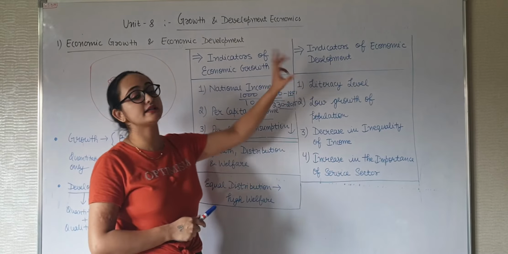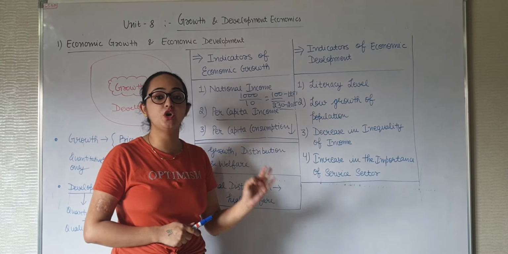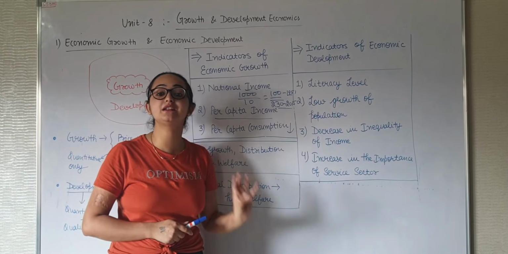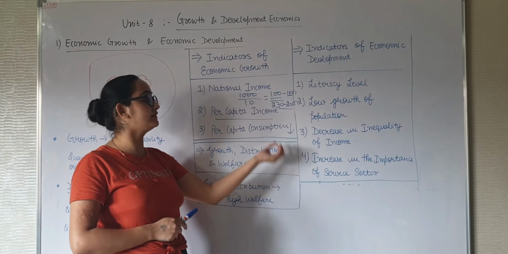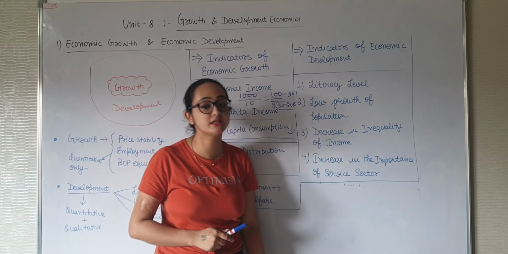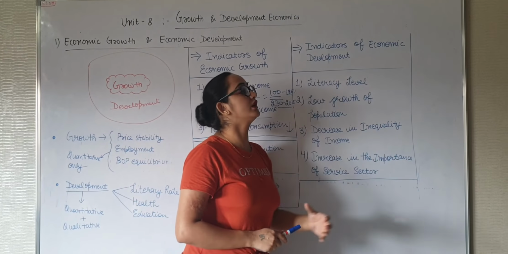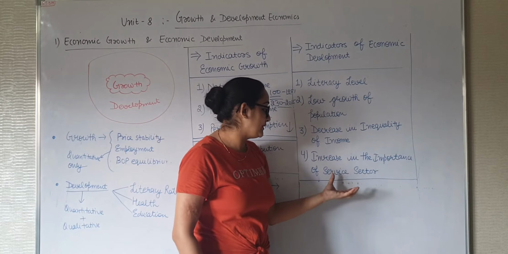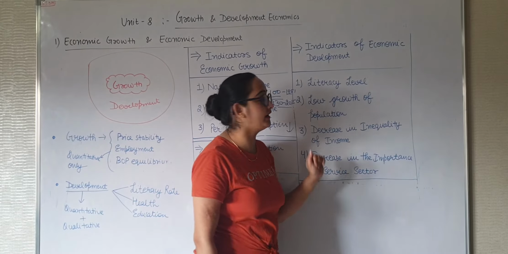Next concept is indicators of economic development. Growth is just a quantitative measurement. We can say national income, per capita consumption. Now we talk about indicators of economic development. Majorly we have four major indicators.